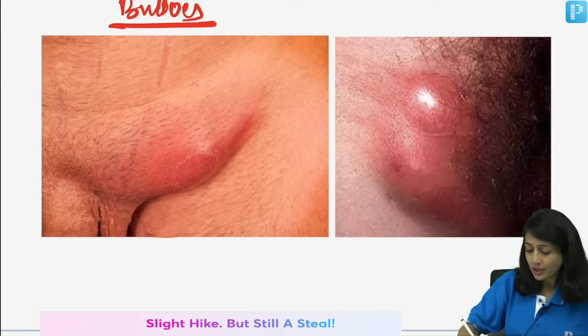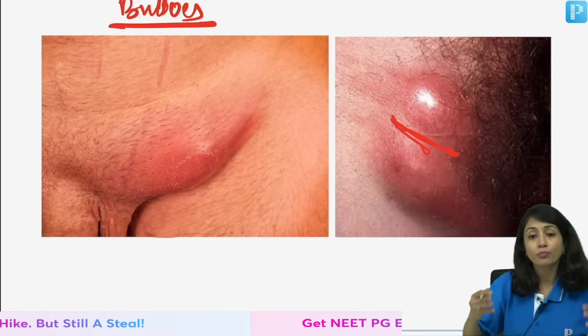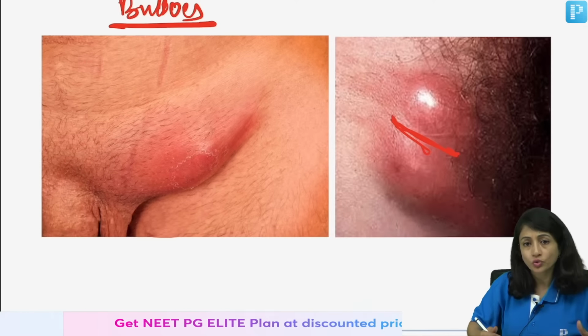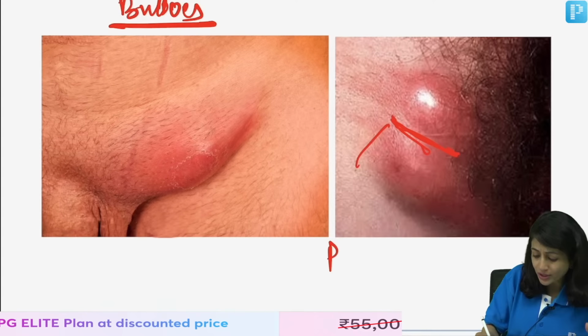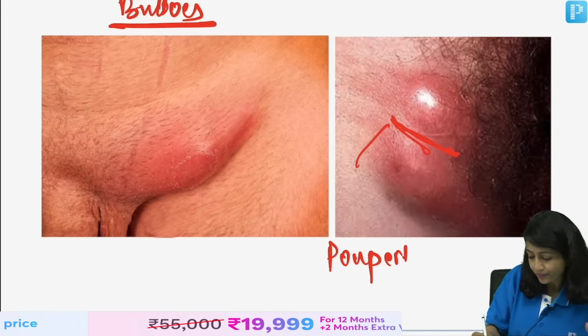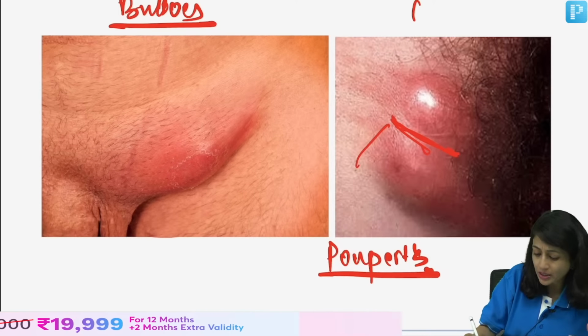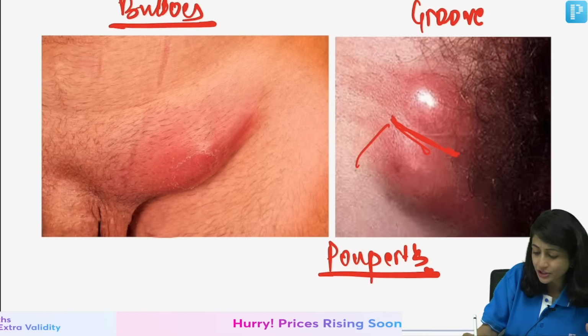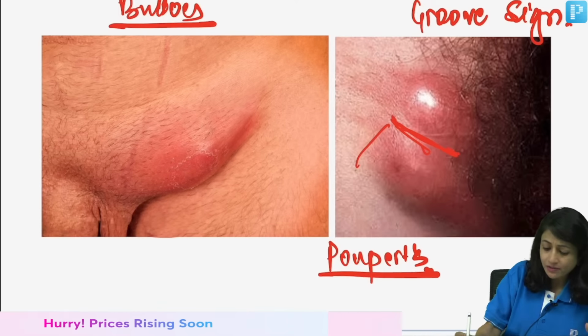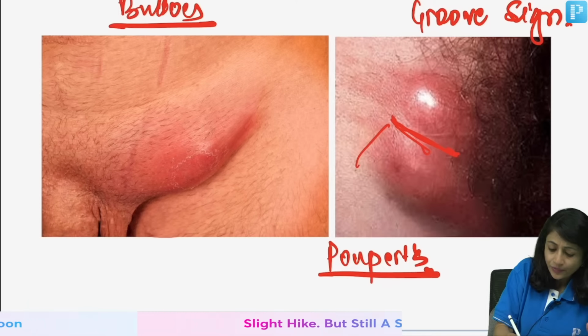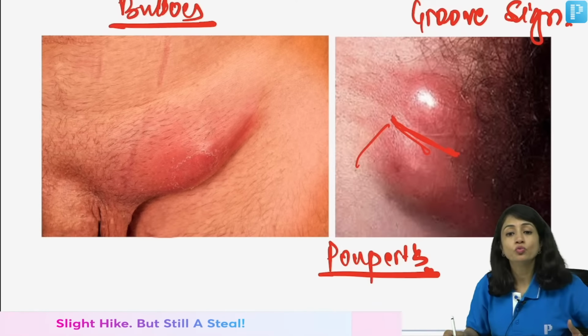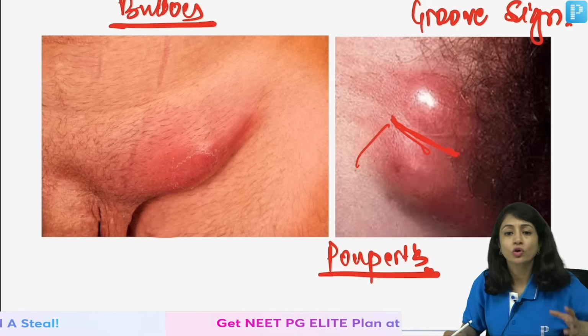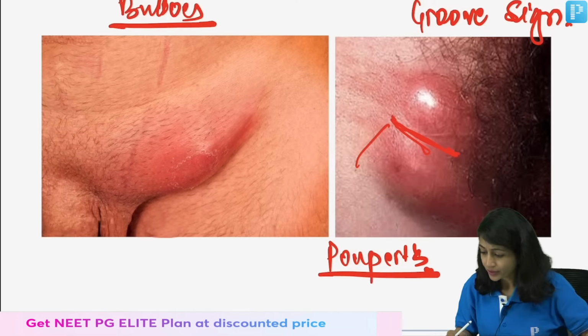If you examine them, you can see the groove sign, where both inguinal and femoral nodes are involved and Poupart's ligament becomes taut. This is called the groove sign of LGV. So in LGV you see the groove sign and you have buboes, which are painful multiloculated buboes.